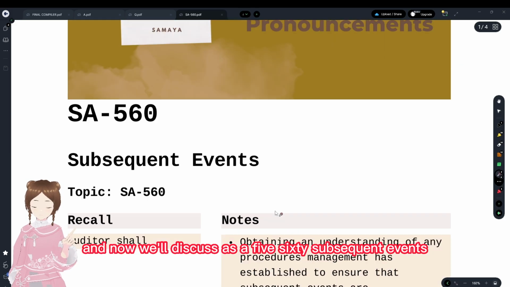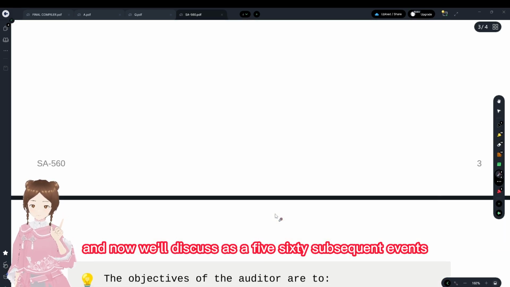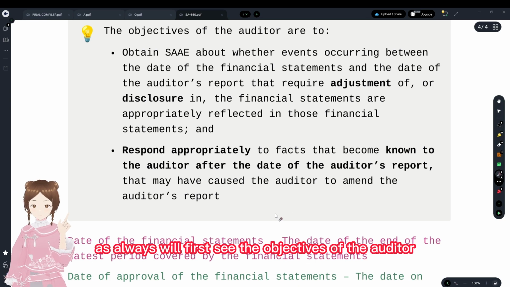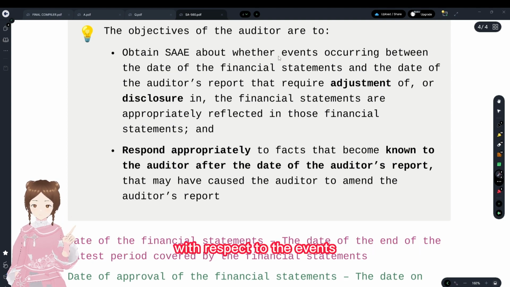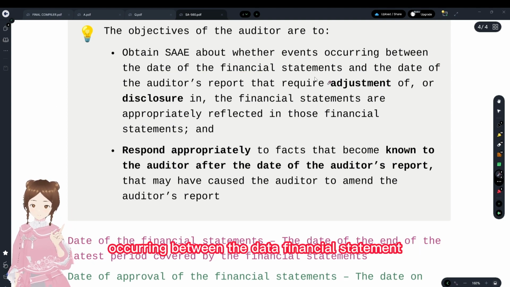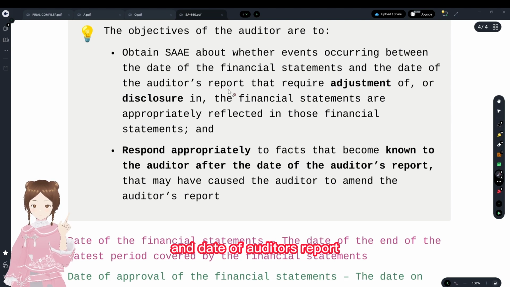And now we'll discuss SA 560 subsequent events. As always, we'll first see the objectives of the auditor. He has to obtain sufficient appropriate audit evidence with respect to the events occurring between the date of financial statement and date of auditor's report.